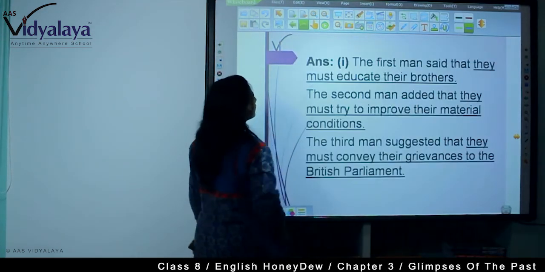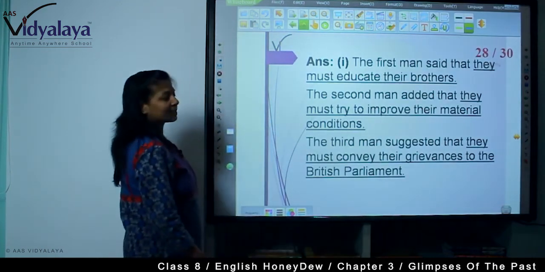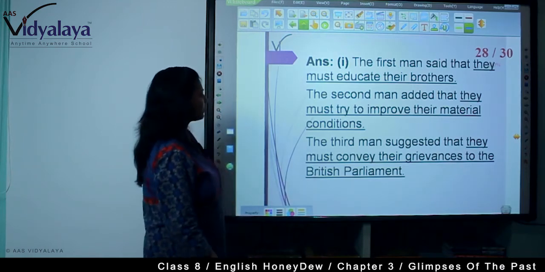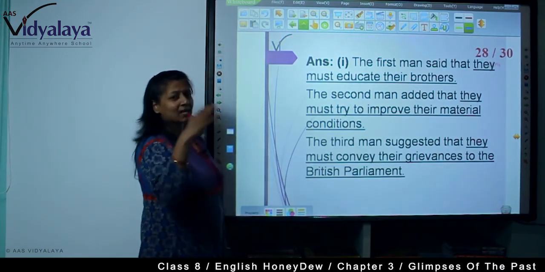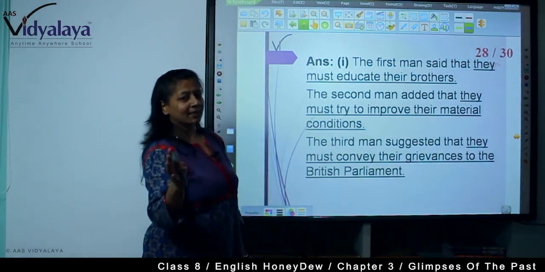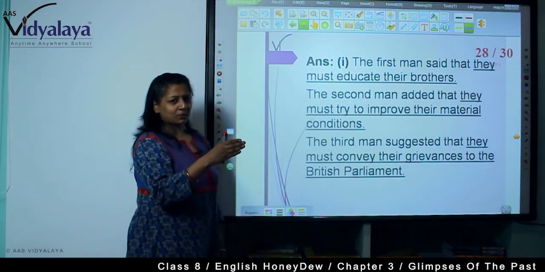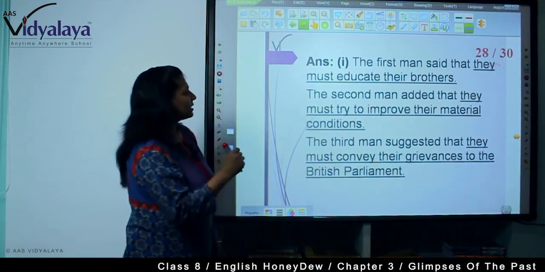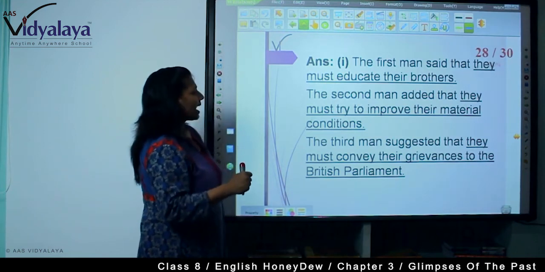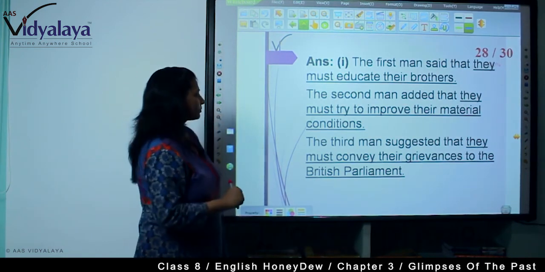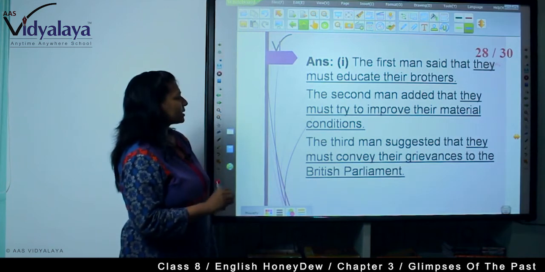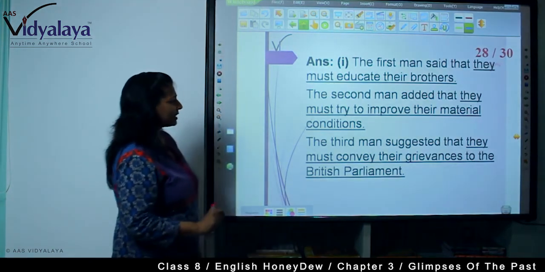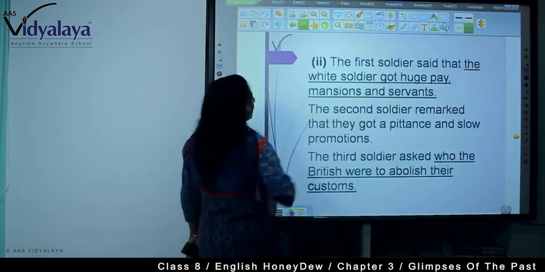Now, if I move to the answers: the first man said that they must educate their brothers. The second man added that they must try to improve their material conditions. We has become they. When we do indirect speech, whatever is there in the direct speech, the pronoun changes according to the gender and the number. So we has become they and our has become their. The third one suggested that they must convey their grievances to the British Parliament.